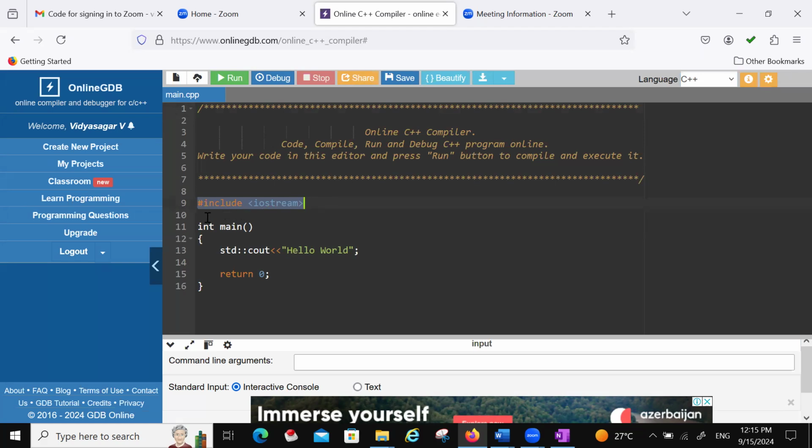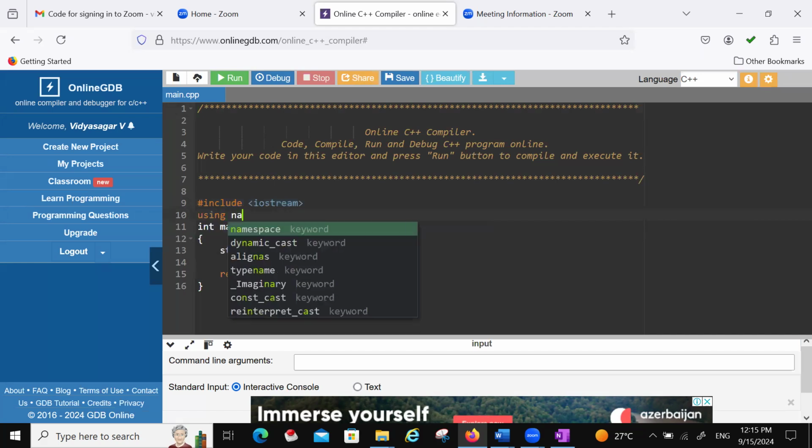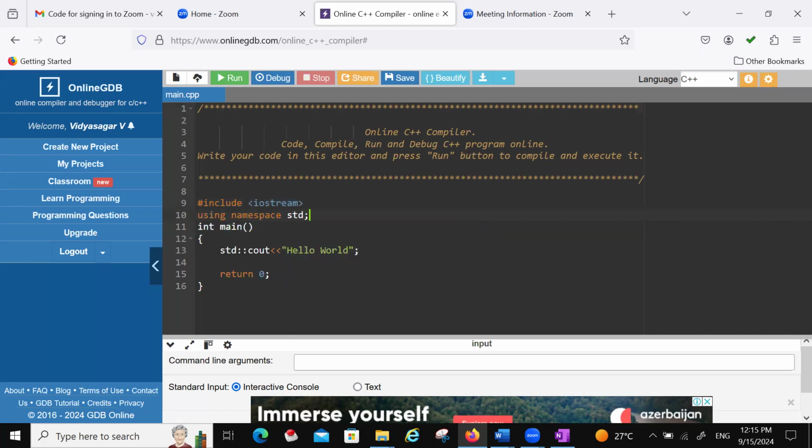Why we have to include it, I will tell you later. Next, using namespace, the second statement, and int main is the third statement, and we have to start curly braces. Now only cout is required. Here you write whatever you want within inverted commas. Now return 0 and curly braces.